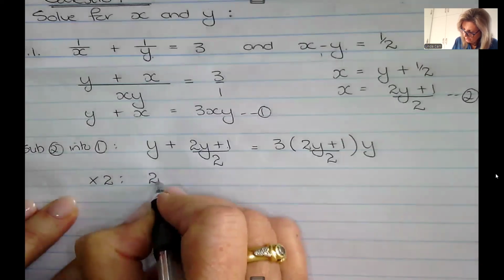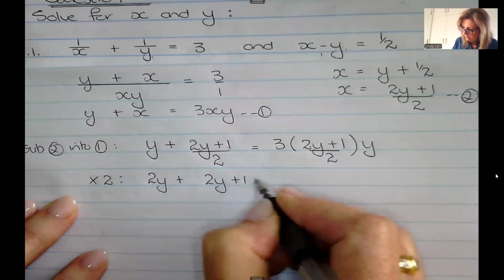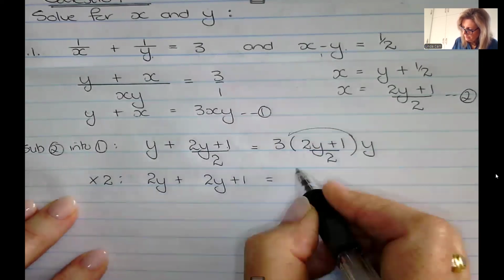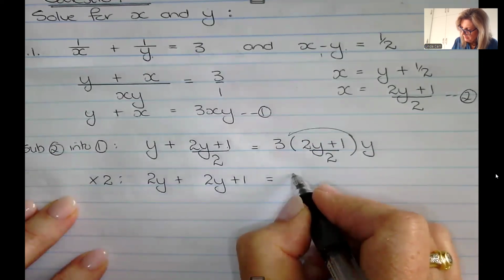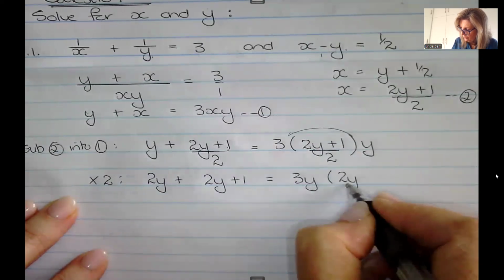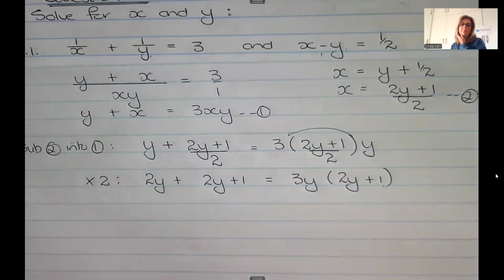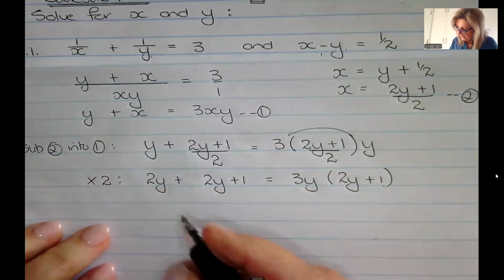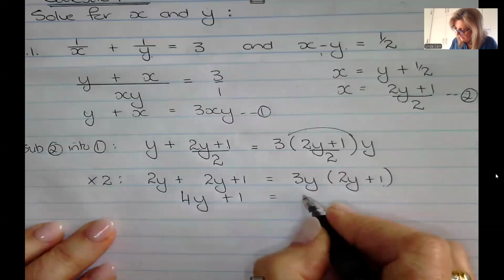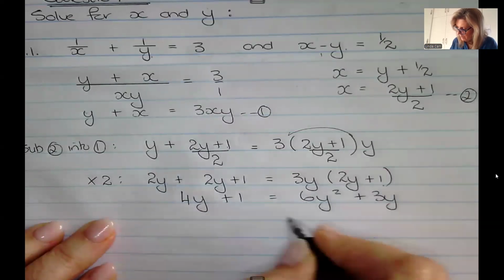So that's going to give me 2y plus (2y plus 1), this whole thing is over 2, it's going to be 3y times (2y plus 1). Right, so I've got rid of all those denominators that I didn't want. So now I've got 4y plus 1 equals 6y squared plus 3y.